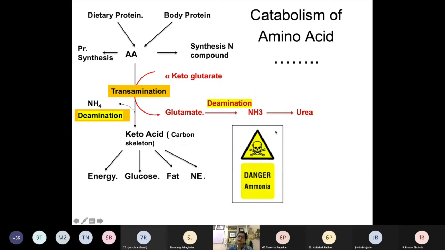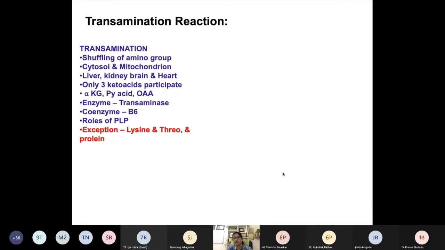And how does this happen? Most of the ammonia, whatever is formed out of this deamination reaction and even other processes, is fixed into urea. Okay, and this urea is a major excretory product of protein catabolism, and it is excreted through the urine, and every day around 30 grams of urea is excreted in the urine. So this is, in general, ammonia metabolism. Now we will see every reaction in detail.